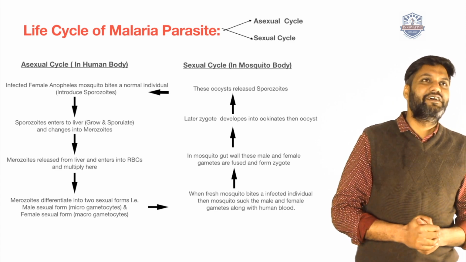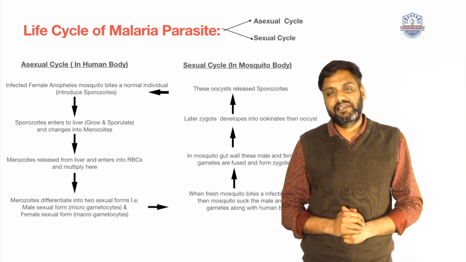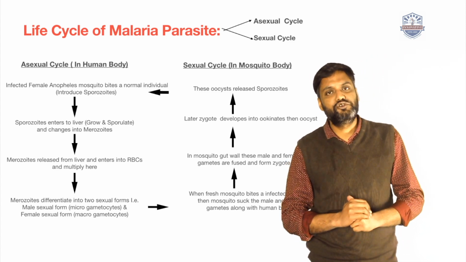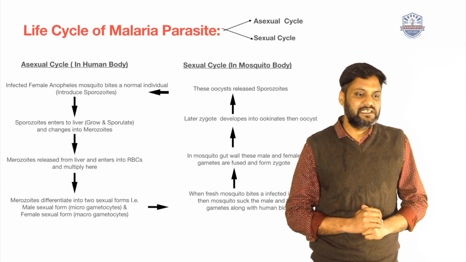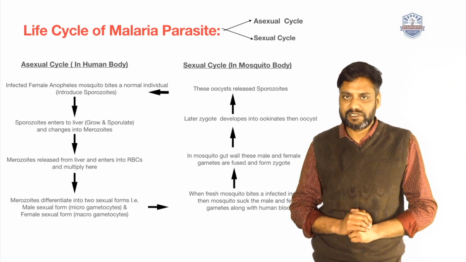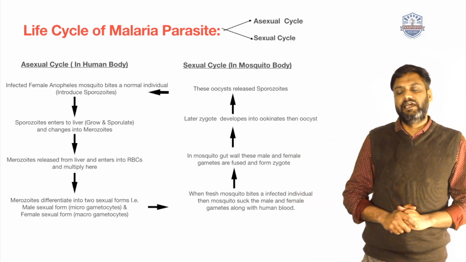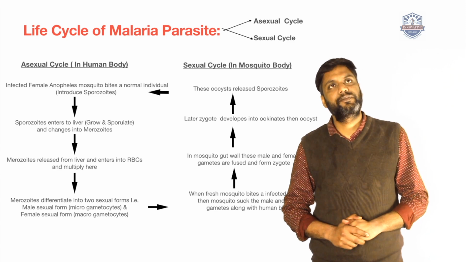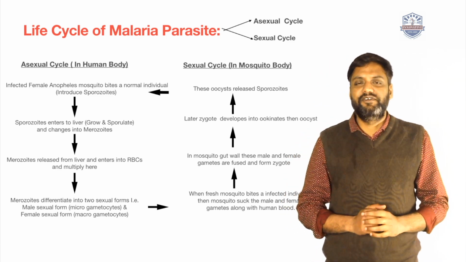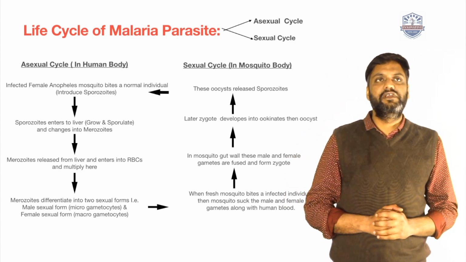This malarial life cycle is divided into two parts. First is the asexual cycle, which takes place in the human body, and the other is the sexual cycle, which takes place in the mosquito body.